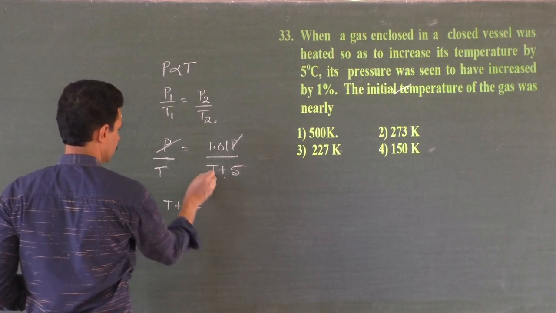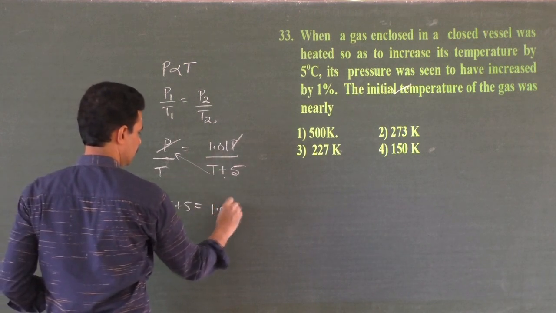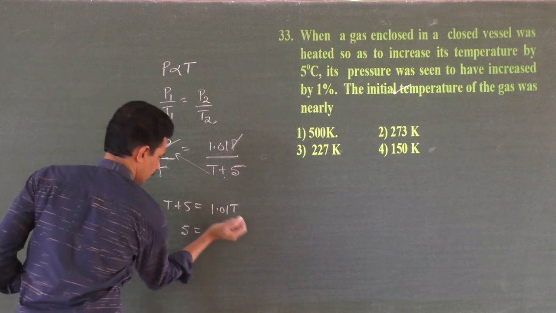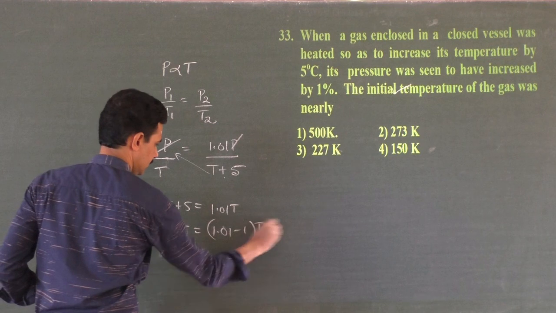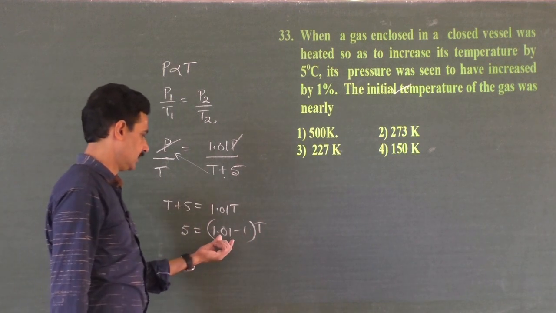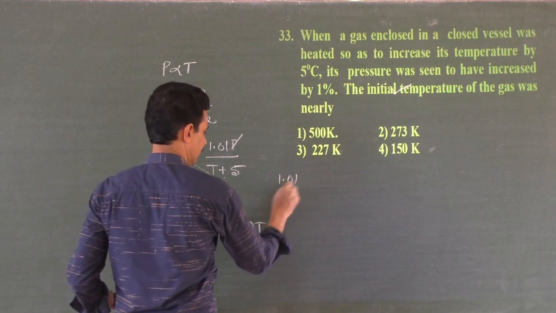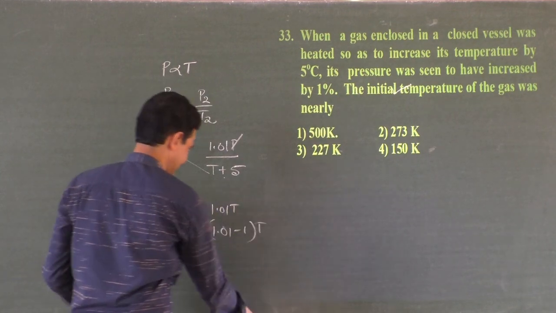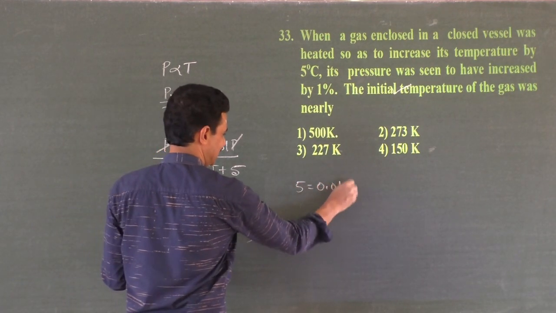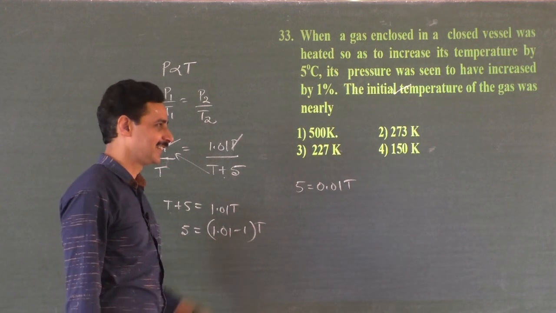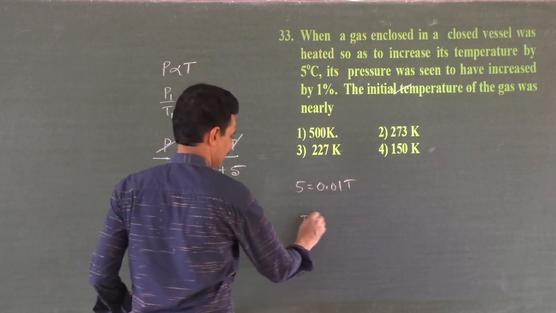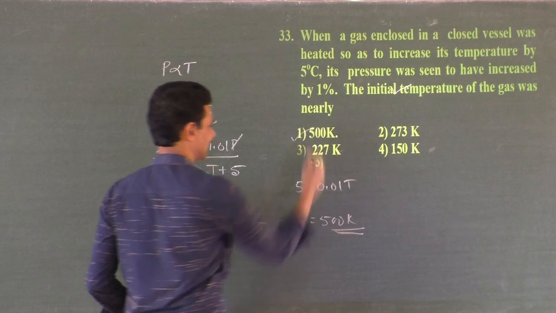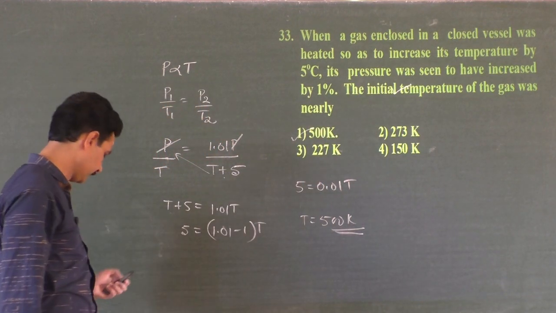Multiply: T plus 5 is equal to 1.01 T. So 5 is equal to 1.01 minus 1, into T. I'm very bad in fractions. Oh, it's 0.01. So 5 is equal to 0.01 T. T is equal to 5 by 0.01, that means into 100, 500 Kelvin. Yes, we have got the answer. 500 Kelvin. Yes, 33 is over.